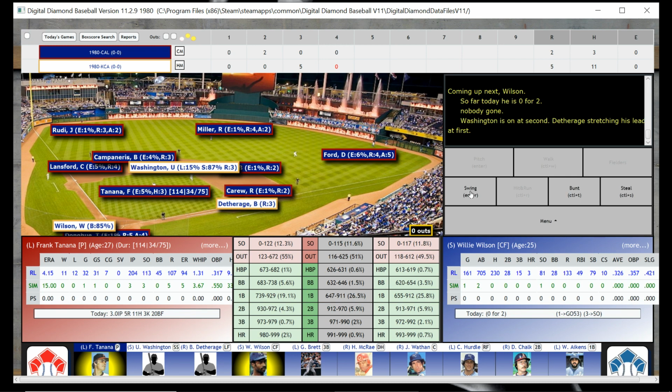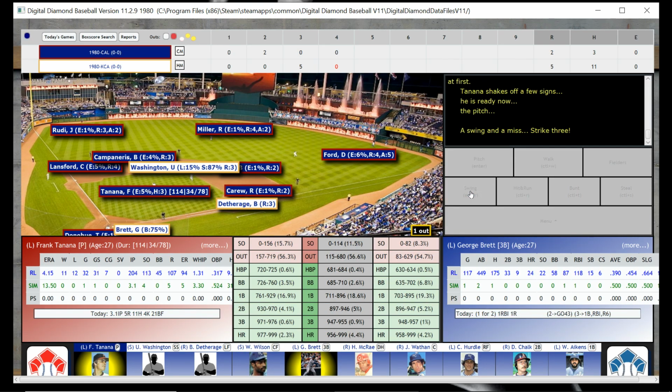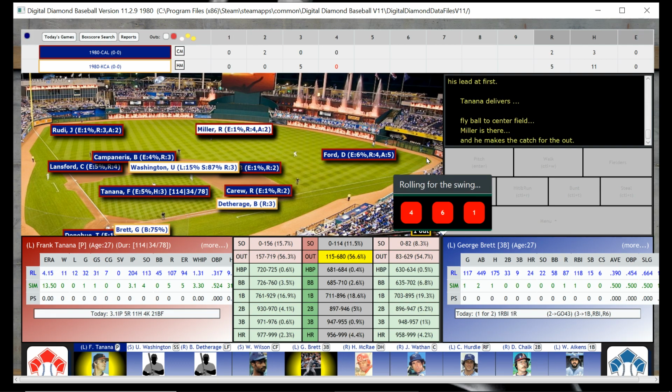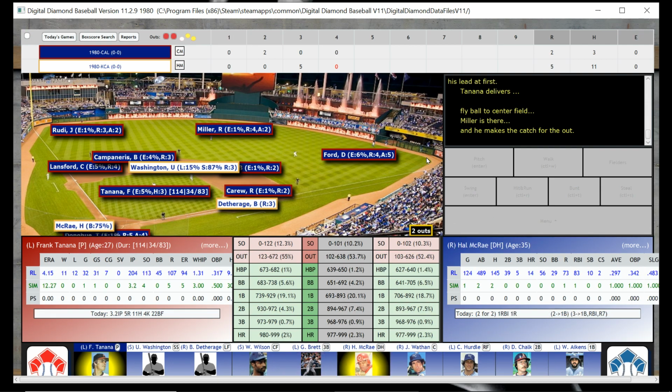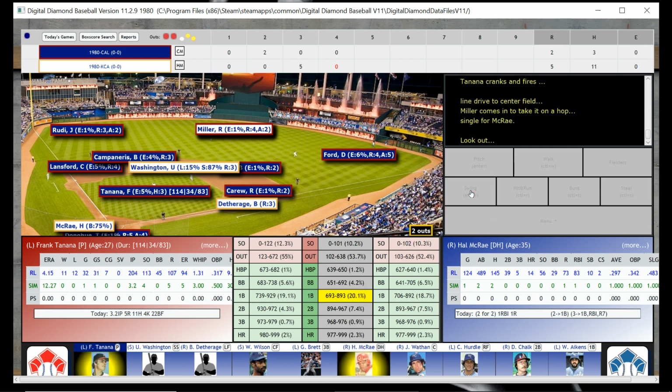And we're getting in the good part of the lineup with Willie Wilson. Willie Wilson, who hit .326 and had a .357 on base percentage, but he struck out for the first out this inning. But that brings up our man, George Brett, who hit .390 with a .454 on base percentage. And he's going to strike out. Are you kidding me? All right, so 2 on and 2 down. And we are going to have Hal McRae. Hal McRae, who hit .297. And he's going to have a single here.